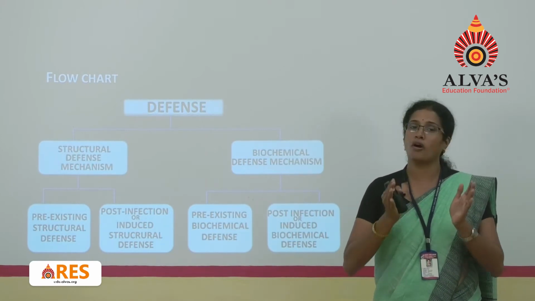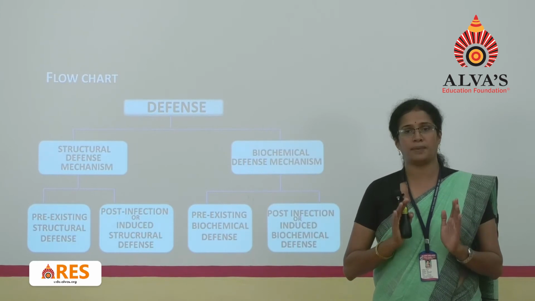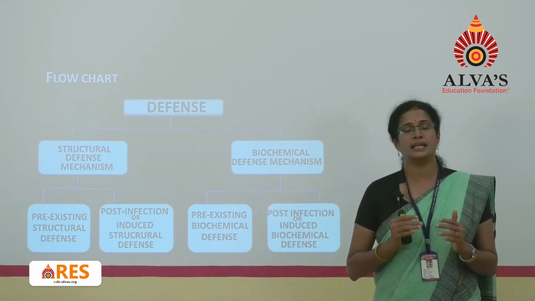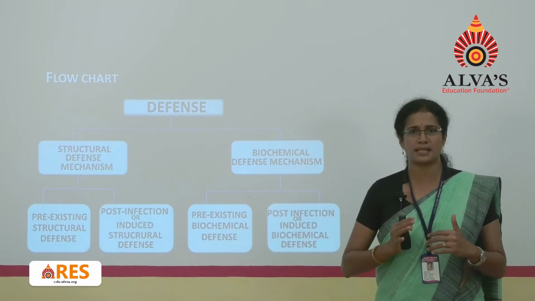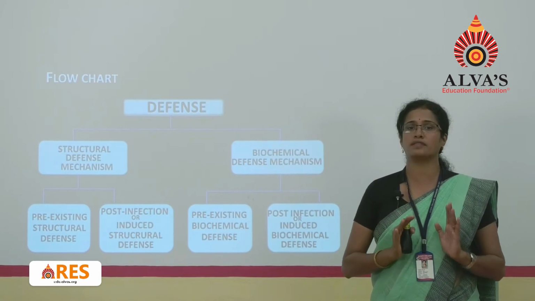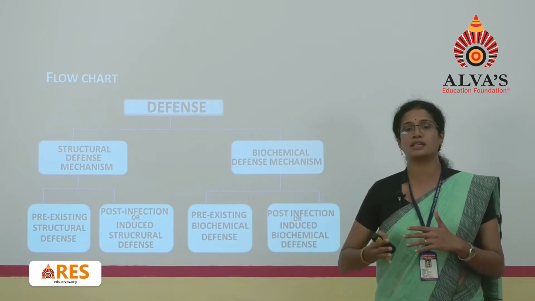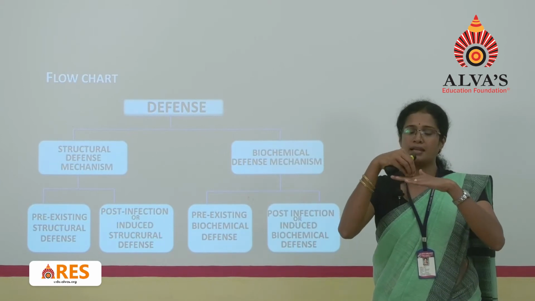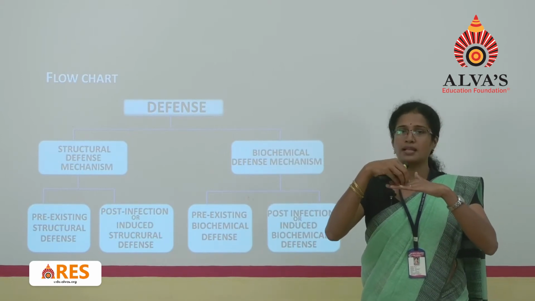Now what are pre-existing and induced structural defense mechanisms? Pre-existing is the one already present in the plant. That structure, which is already present in the plant, acts as a barrier. It's not present because some pathogens come and attack. No, it's already present as a part of the plant. Post-infectional or induced is the one formed once the pathogen comes and lodges on the surface, as I was telling you in the last class.